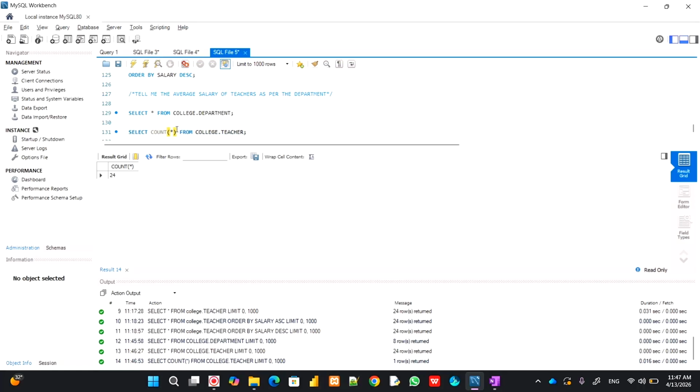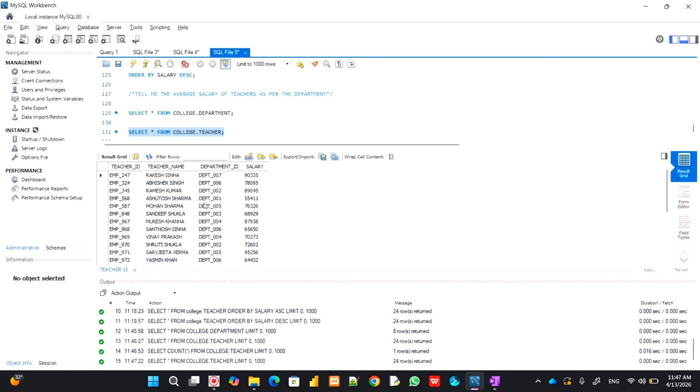Now let me do select star from teacher. If you see, there are different departments.